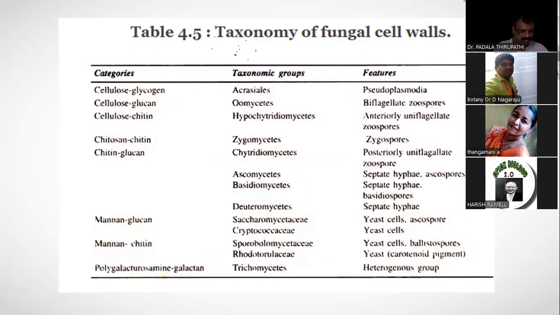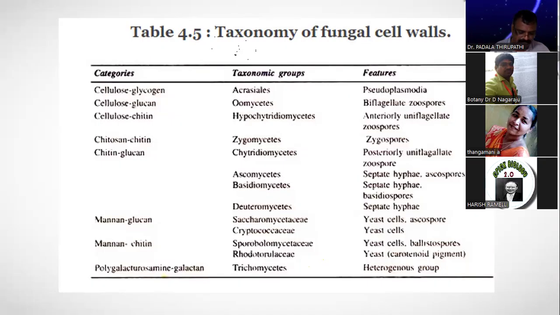Cellulose? Very good. Fungal cellulose, that is chitin. Usually all plant cells are made up of cellulose. The fungal cell wall is made up of chitin. But in the Basidiomycetes and Ascomycetes, along with the chitin, glucans and mannans are present. So many times asked.